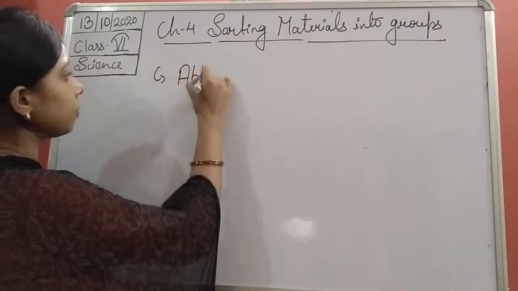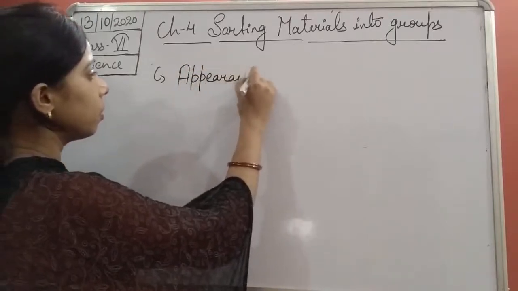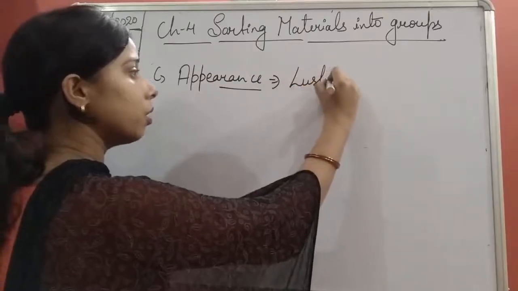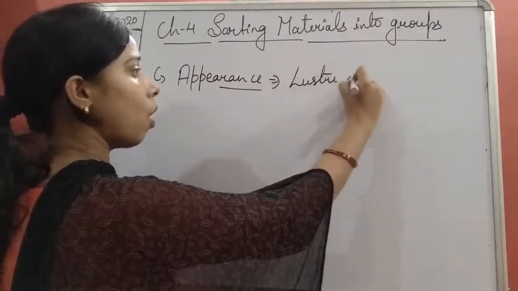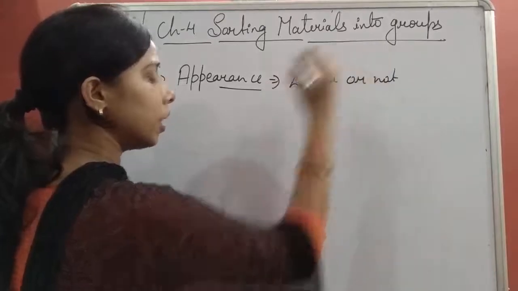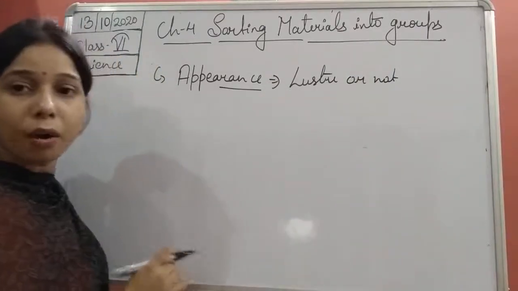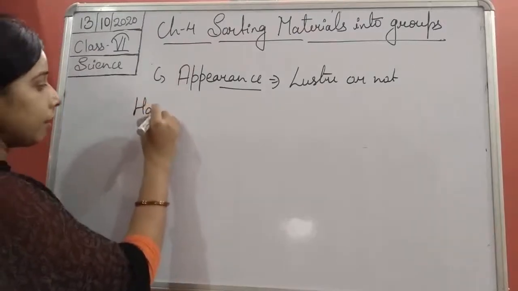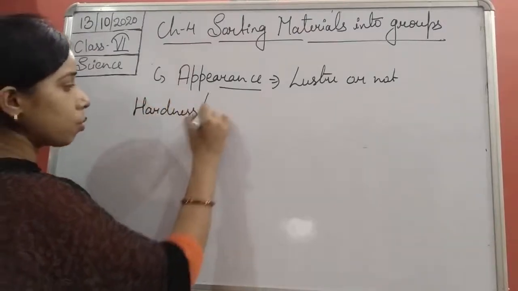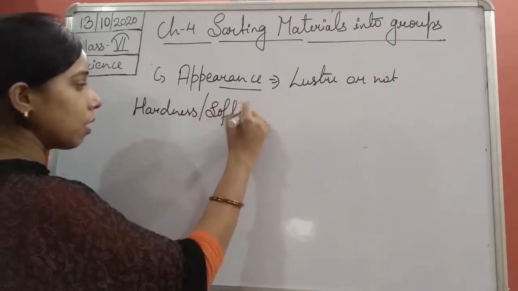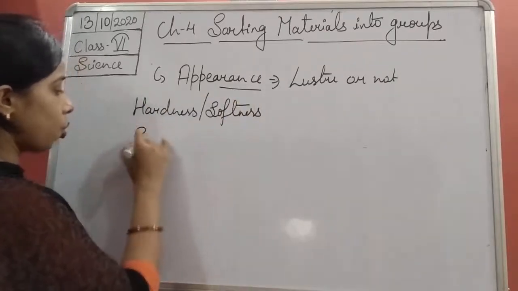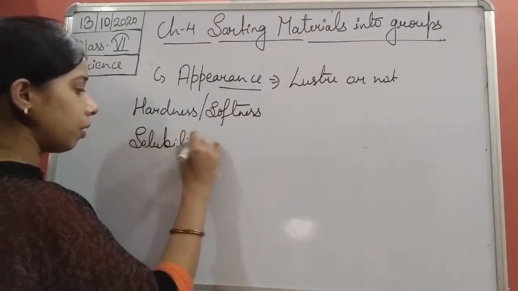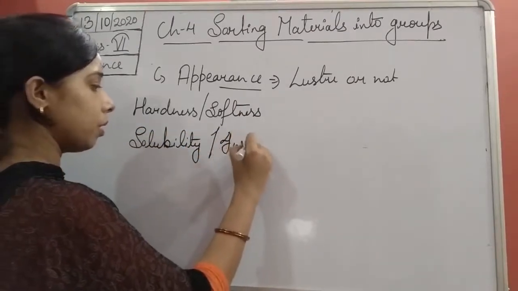their appearance, that is, whether it is having luster or not. It means whether it is shiny or dull in appearance. Then hardness, softness, solubility, insolubility.